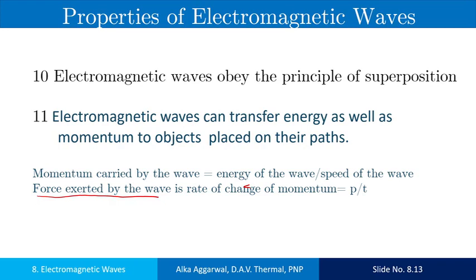When a wave is incident on a surface and is absorbed in time t, then the force exerted on the surface is p upon t. If the wave is incident on a reflecting surface, then the change in momentum is 2p. In that case, the force is 2p upon t. As you know, pressure is force upon area, so the pressure exerted by the wave is p upon t into area.